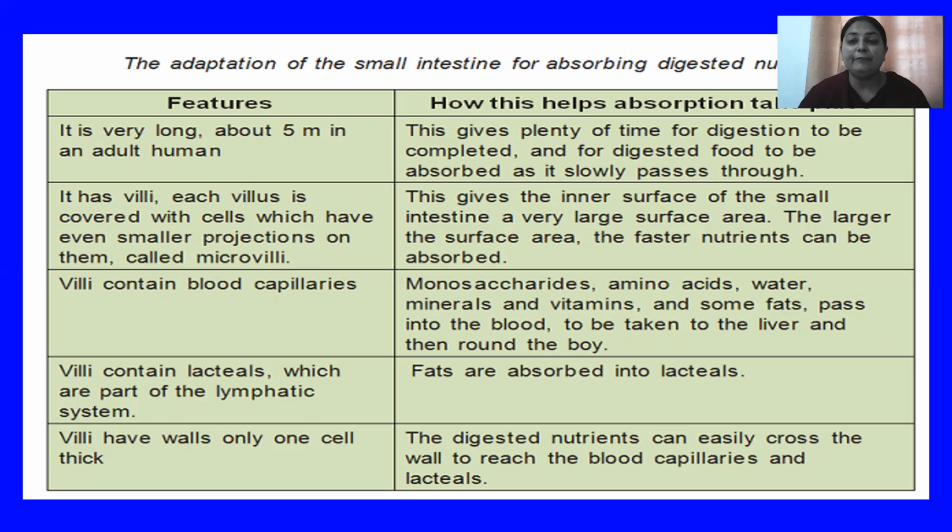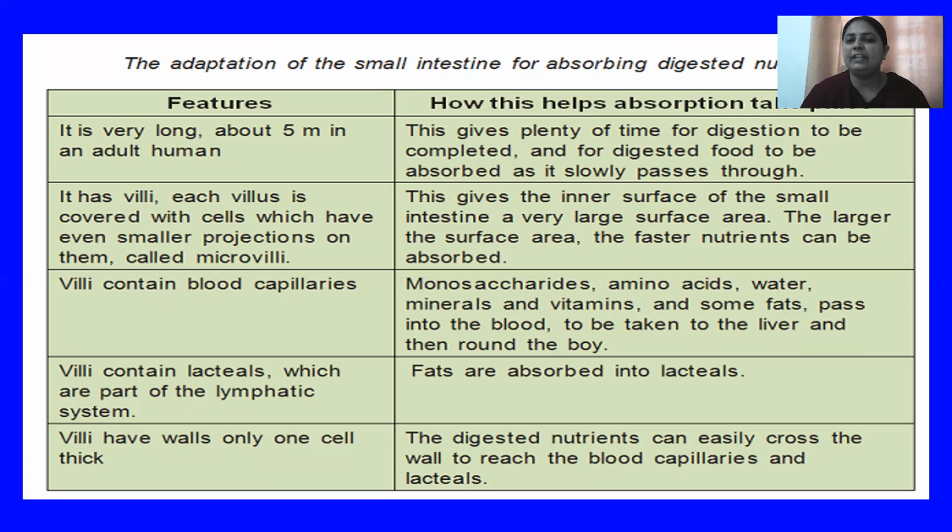Some of the important features related to the small intestine: it is very long, about 5 meters in adult humans. How does this help in the absorption process? This gives plenty of time for digestion to be completed and for digested food to be absorbed as it slowly passes through. Second, the small intestine has villi-like structures, and each villus is covered with cells which have even smaller projections, known as the microvilli.